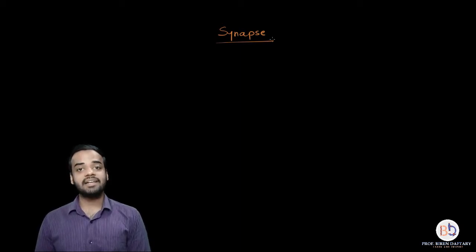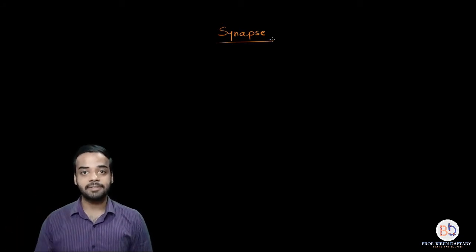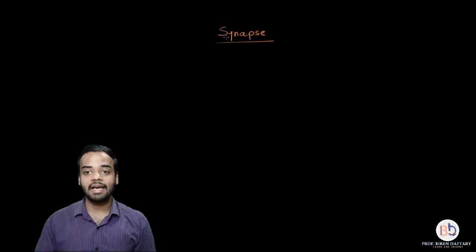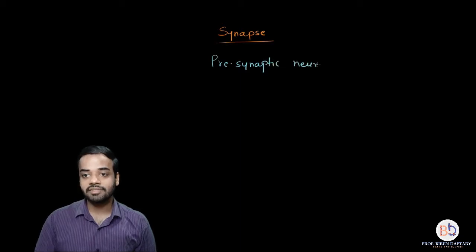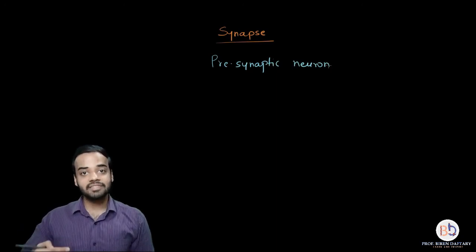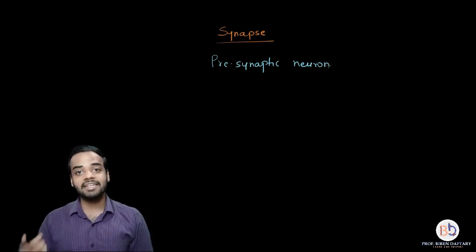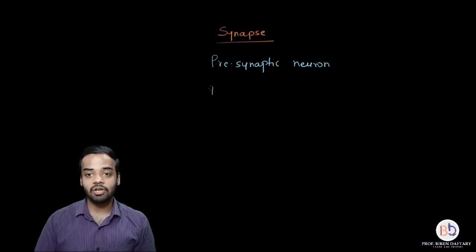So what exactly is a synapse? See, synapse is basically a junction between two neurons in which the impulse will be transferred from one neuron to the other. The neuron which is transferring the impulse is called a presynaptic neuron. A presynaptic neuron is the neuron which is going to transfer the electrical impulse, and the impulse which is transferred by the presynaptic neuron is received by the next neuron, and that next neuron which receives the impulse is called the